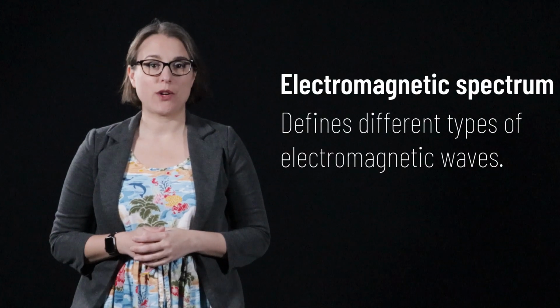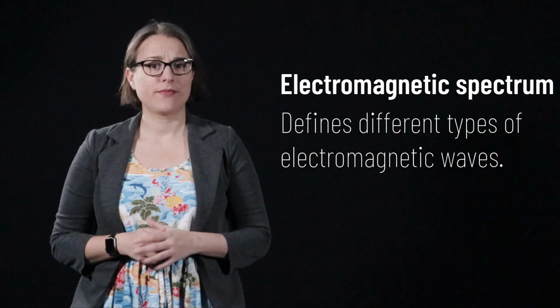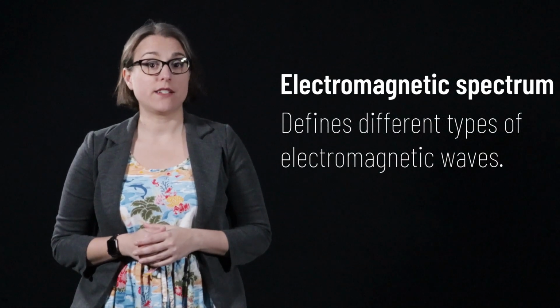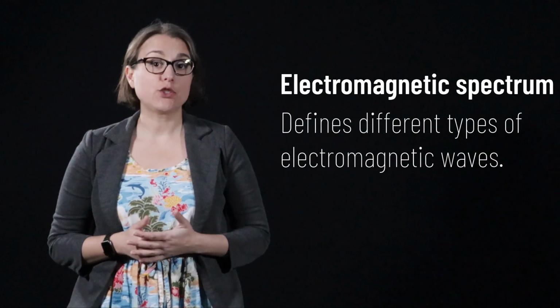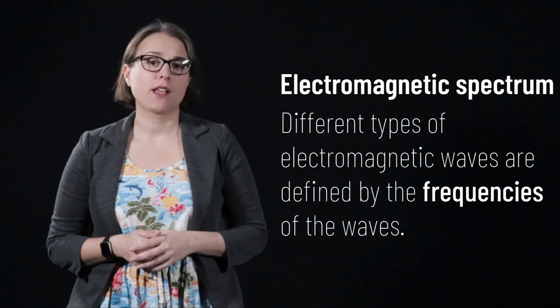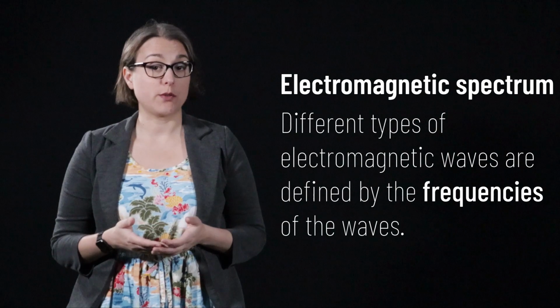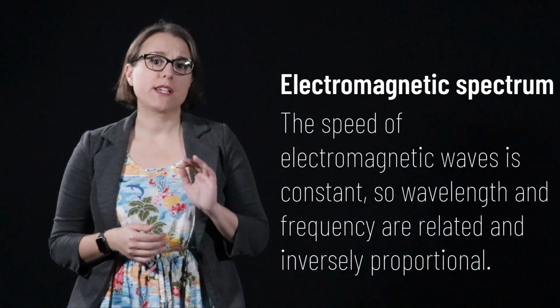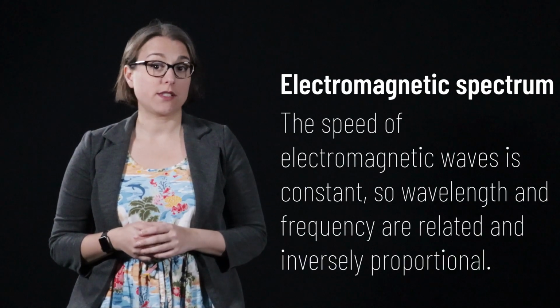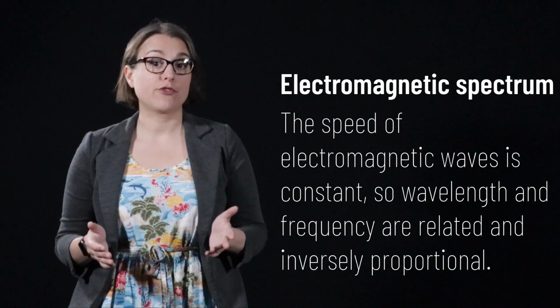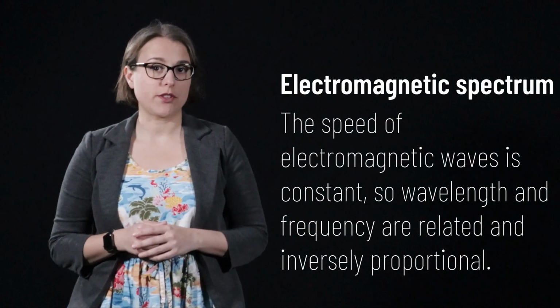There are many types of waves in the electromagnetic spectrum. Each of these waves can be defined in different categories, and each wave has different properties. The electromagnetic spectrum defines each type of wave based on its frequency or wavelength. Because the speed of electromagnetic waves is a constant, wavelength and frequency are inversely related to each other.